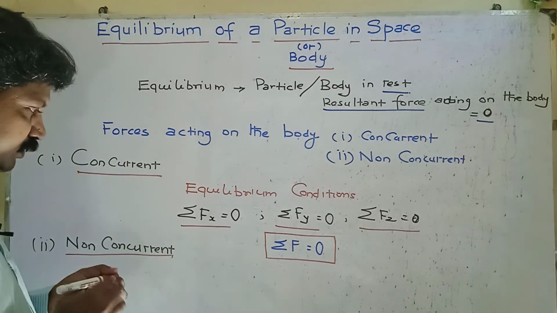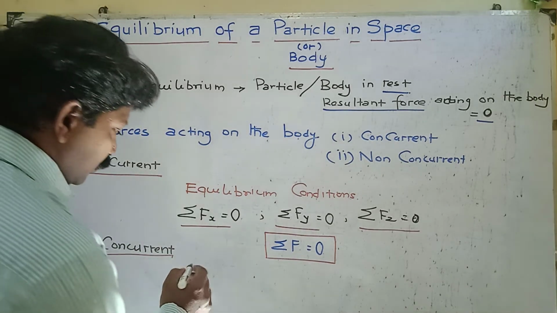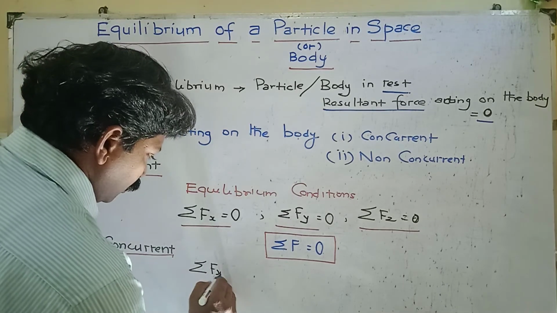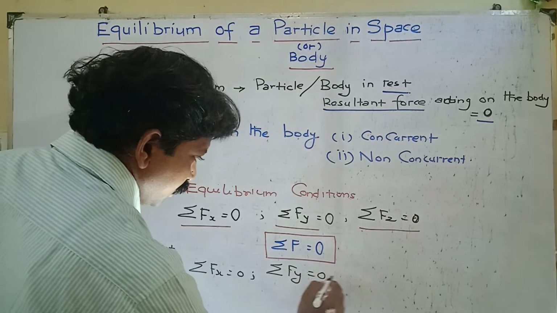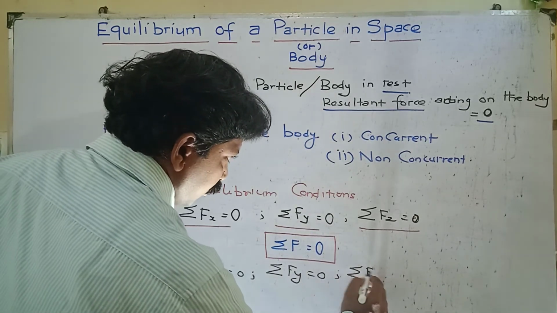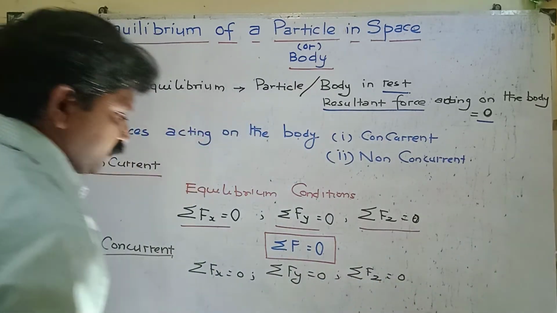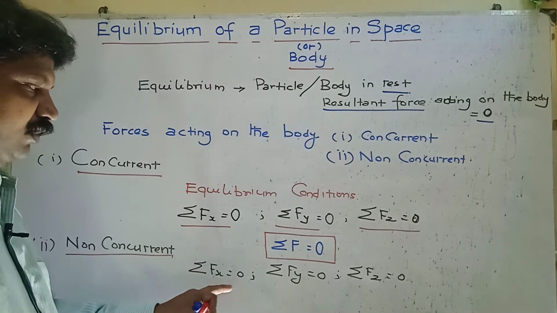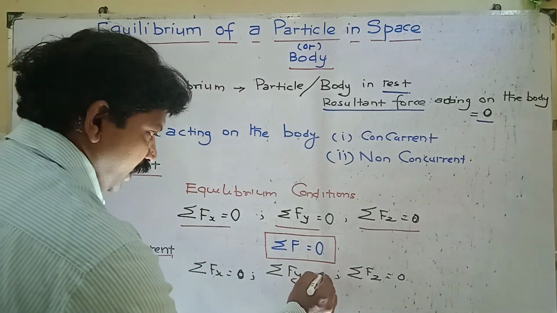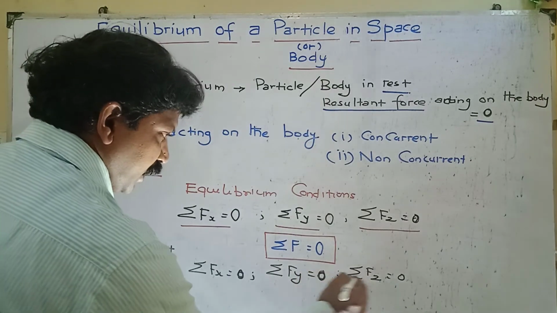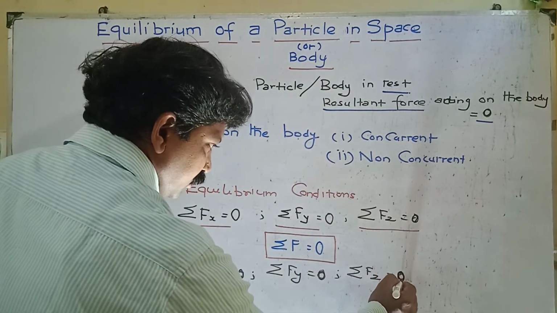Now in this case, sigma Fx equal to 0, sigma Fy equal to 0, sigma Fz equal to 0. The algebraic sum of all the forces acting along the x-axis direction equal to 0, the y-axis direction equal to 0, and the z-axis direction equal to 0.